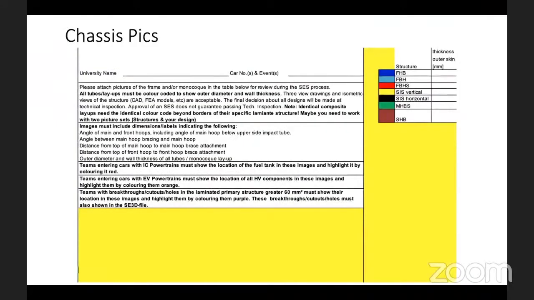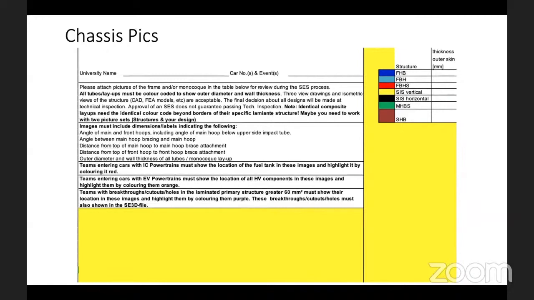Yeah. So moving forward, we have another tab called chassis pics. This tab seems simple to everybody, but we find a lot of mistakes here. If I tell you what kind of mistakes, they are negligence mistakes, because the team most of the time forgets to read what the requirement is.